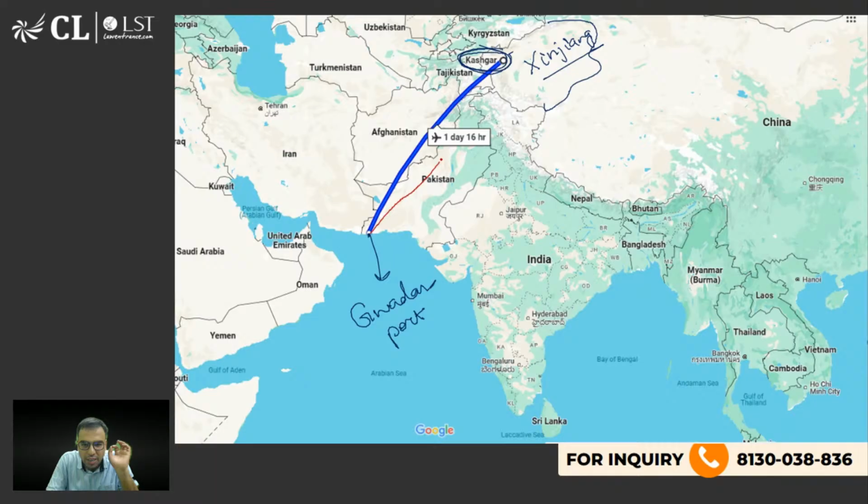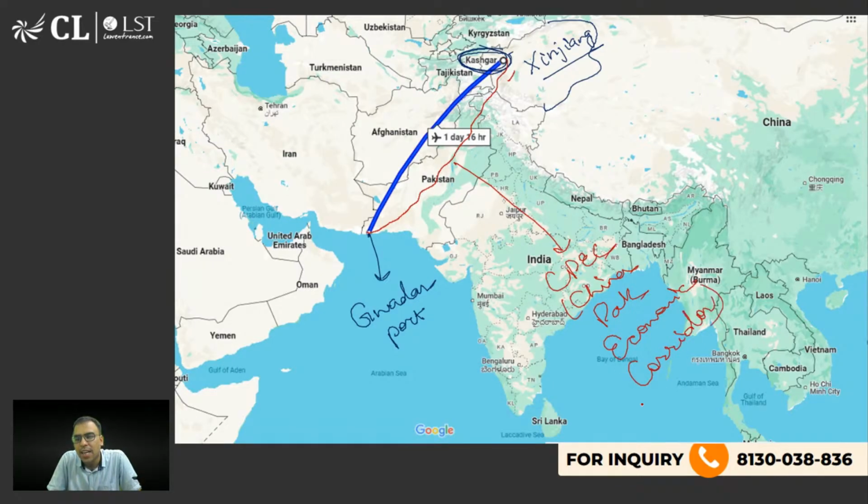They are trying to connect like this. Actually, just wait, I made it a little wrong. So they are trying to connect like this. This is what they have defined as CPEC, the China Pakistan Economic Corridor.